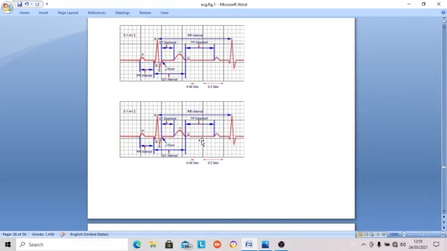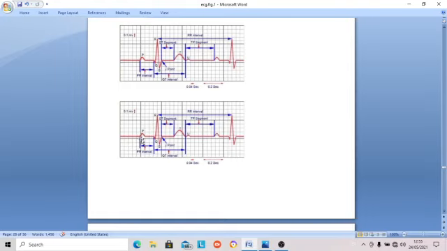Then you see the waves. You interpret the waves. First the P wave, its height and its duration. The height of the P wave should be about 0.2 millivolts or below, below 0.1 millivolt. Then the duration of the P wave, beginning of P to end of P.